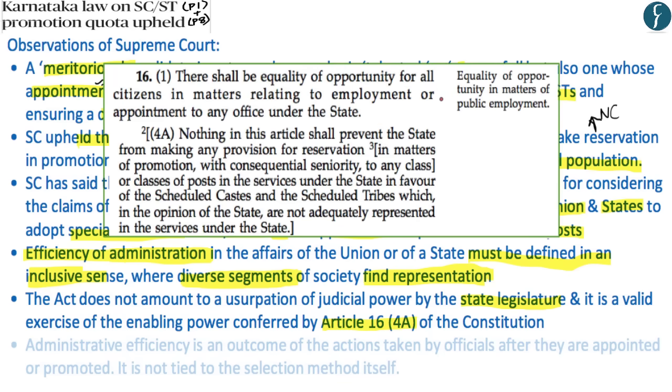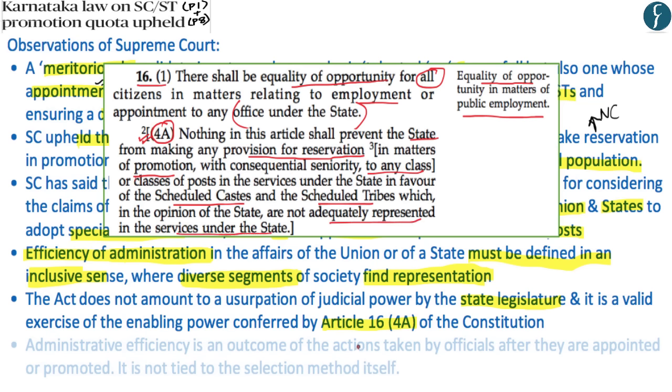Now, Article 16 of the Constitution of India provides equality of opportunity in matters of public employment, whereby Article 16 says that there shall be equality of opportunity for all citizens in matters relating to employment or appointment to any office under the state. Now, Clause 4A of Article 16 says that the government can make any provision for reservation in matters of promotion, and this can be made in favor of scheduled caste and scheduled tribes who are not adequately represented in the services of the state.